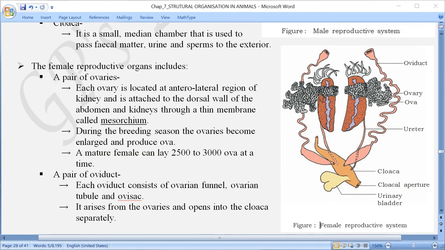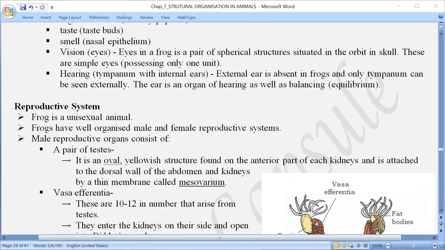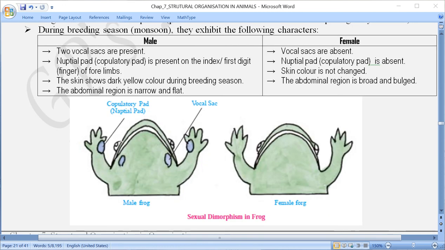Now coming to the copulatory organ. There is no copulatory organ in the case of frogs. But earlier we discussed the nuptial pad, if you remember. What is that? The nuptial pad, which is also called the copulatory pad, is present only in the male frog. You must have seen in some figure that a male frog climbs onto the female frog, and with the help of this nuptial pad it stimulates the abdomen of the female frog, the lower part of the abdomen, where what happens?